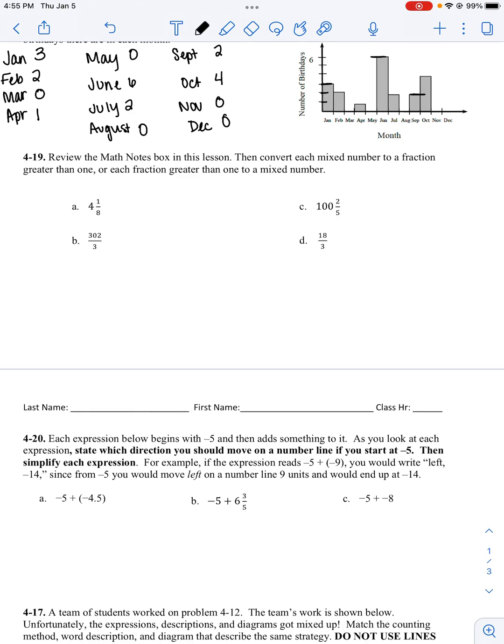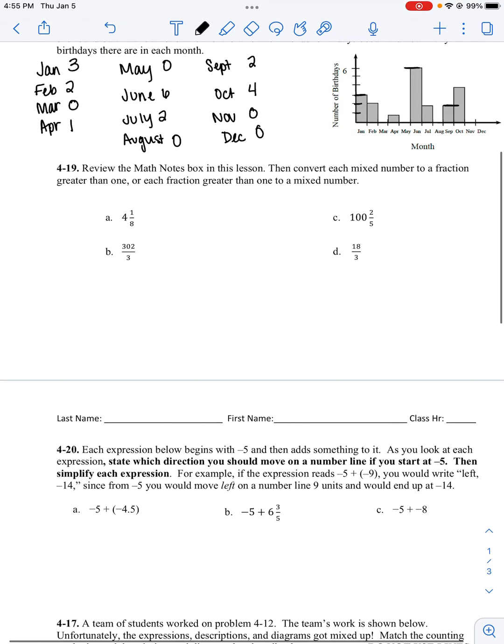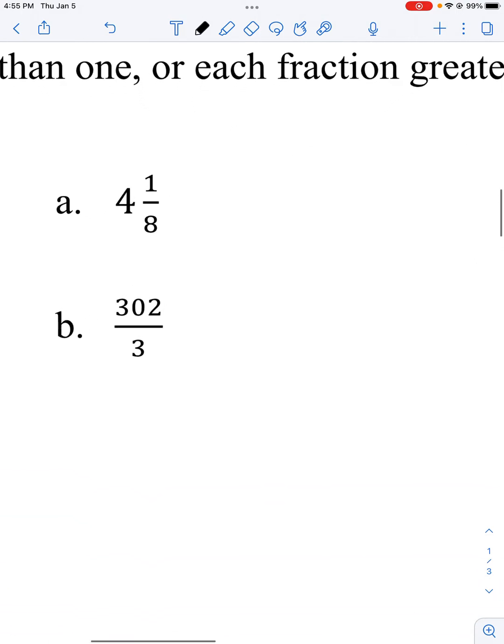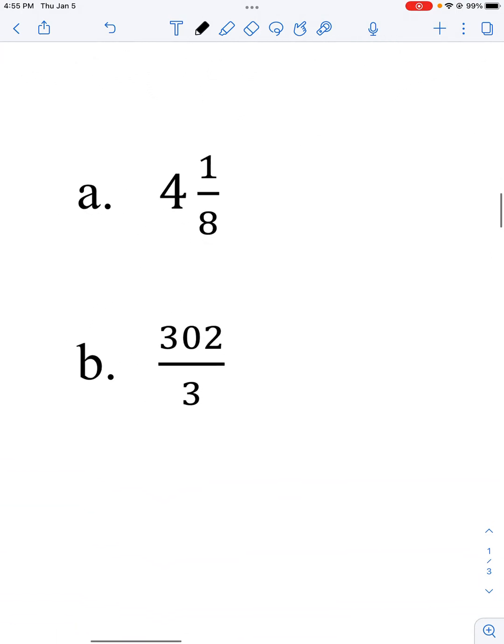Problem number 19, review the math notes box in this lesson, then convert each mixed number to a fraction greater than 1 or each fraction greater than 1 to a mixed number. I do not have the math notes box here with me, but we're going to go over how to do this. I'm going to zoom in really close so I can write it down.